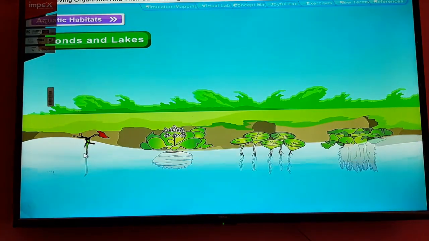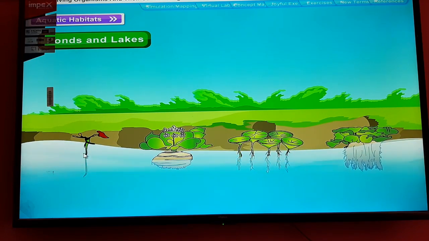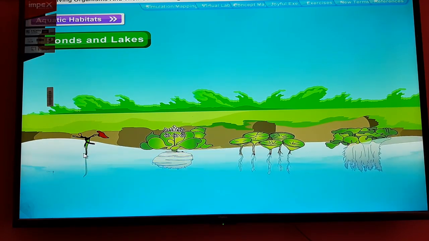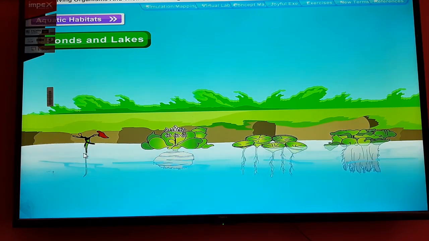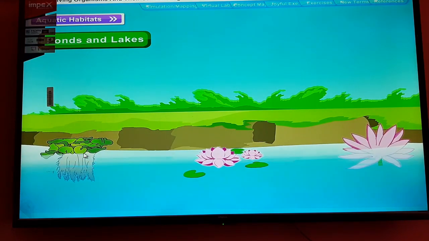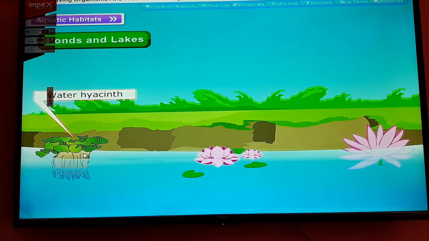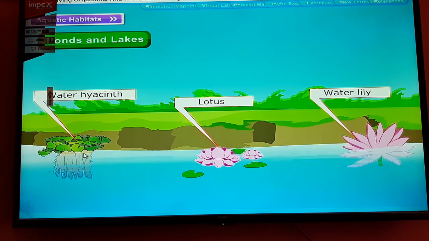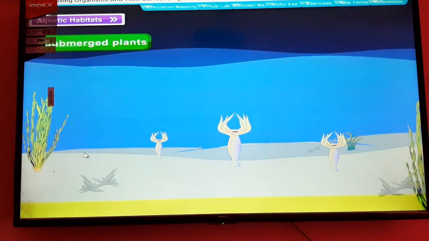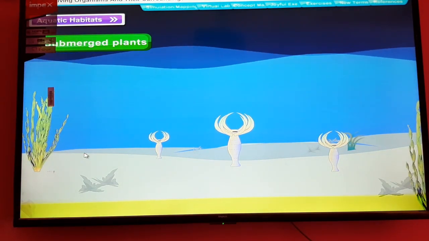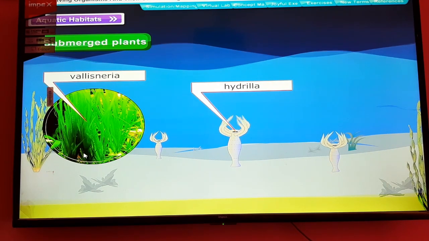Ponds and lakes. A pond or lake is a small freshwater body compared to the sea or the ocean. A large variety of aquatic plants grow in ponds, lakes and rivers. Two common types of aquatic plants are free-floating plants. These plants float freely on water. For example, the water hyacinth plant, the lotus plant, the water lily plant and the giant water lily. Submerged plants. These plants remain completely submerged in water. For example, Hydrilla and Vallisneria.